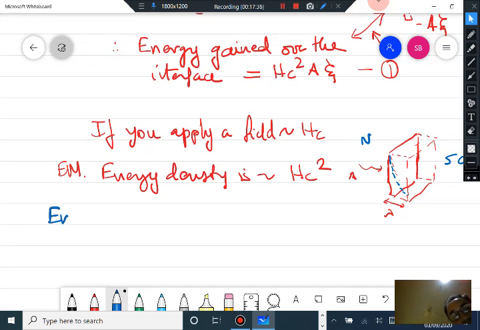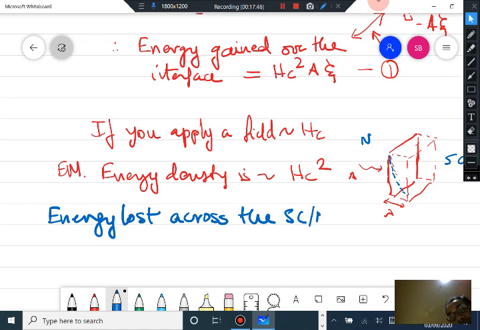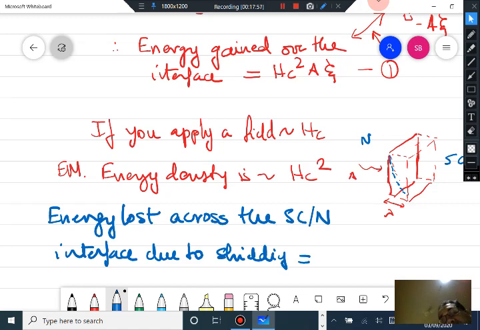So the energy lost across the superconducting normal interface due to shielding is Hc square A into lambda. So this is equation 2.